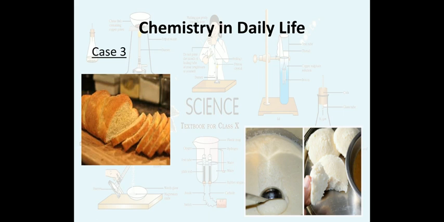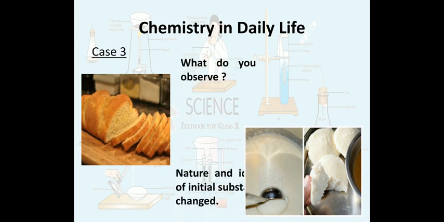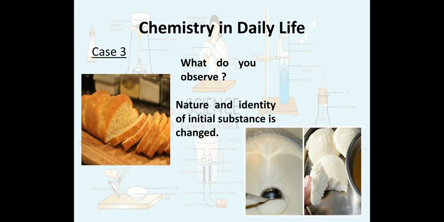Definitely yes, there is a change. Right, there is a change in gram flour mix which is used to make a dhokla. There is a change from initial and final stage, like nature and identity is changed from initial to final state.